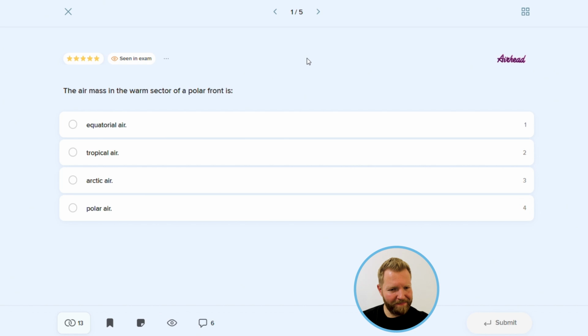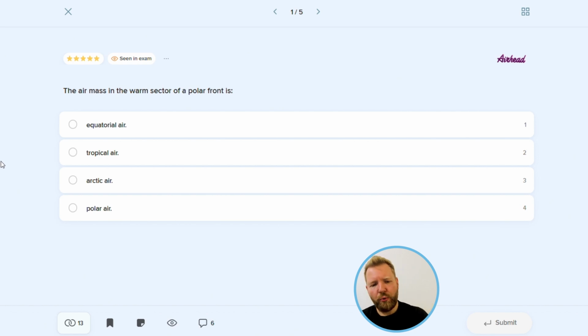Question number 1: the air mass in the warm sector of a polar front is, and the options are equatorial air, tropical air, Arctic air, and polar air. So, the polar front is a boundary between two air masses, the polar air mass and the tropical air mass. The phenomenon associated with the polar front is the polar front depressions.